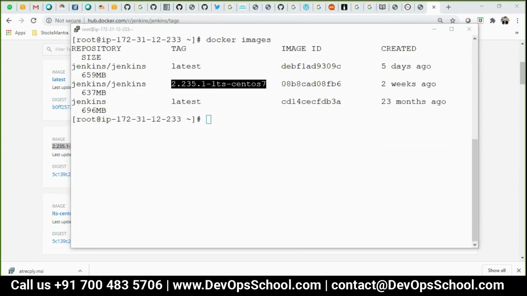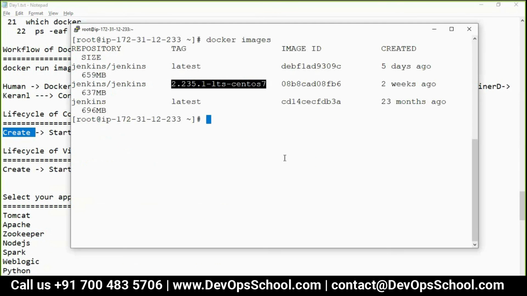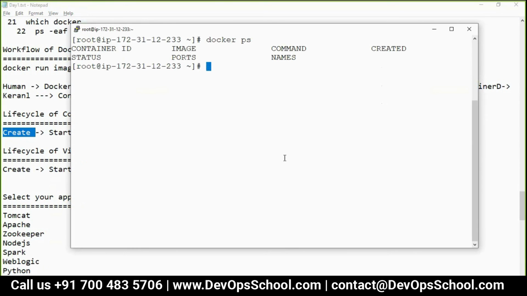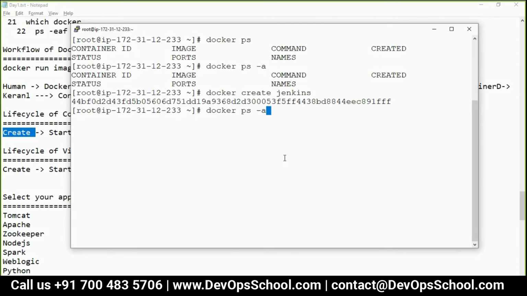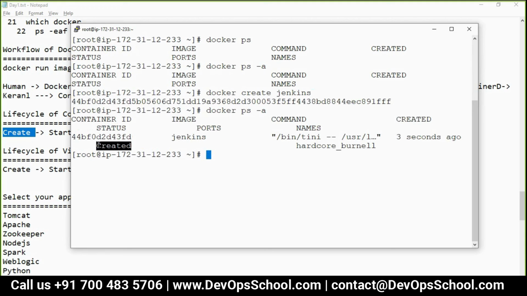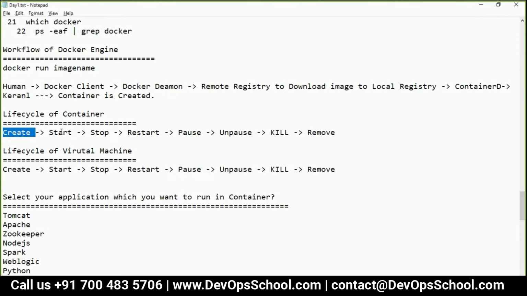So now let's follow the workflow. Do we have any containers right now? docker ps, there is no container. docker ps -a, there is no container. So what do you want to do? Create a container. But from which image? I want to create from the Jenkins image, the one which was old, 23 months old. See, created. It's not running, only created. Now, then start.